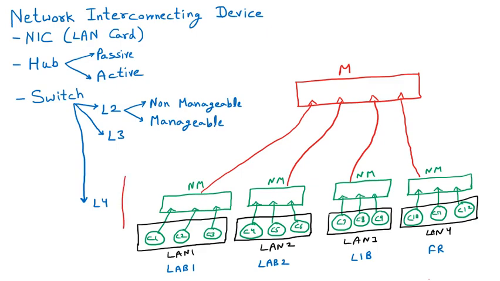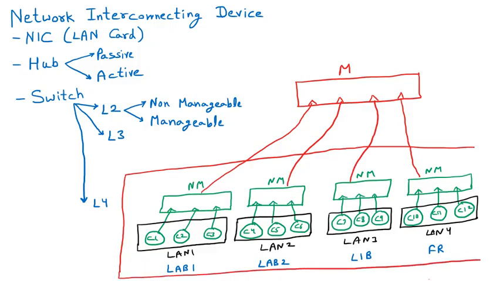So I can say that now this LAN 1, LAN 2, LAN 3 and LAN 4 are all combinedly creating one LAN. It can be a MAN also, depending upon the area. If the area is less than 10 kilometers, it is a LAN. Let us suppose they are covering more than 10 kilometers, so that is a MAN. Now they all can communicate with each other. So smaller LANs, if they are within 10 kilometers, will create a LAN. So this can be a LAN or MAN, depending. But this is not our concern.